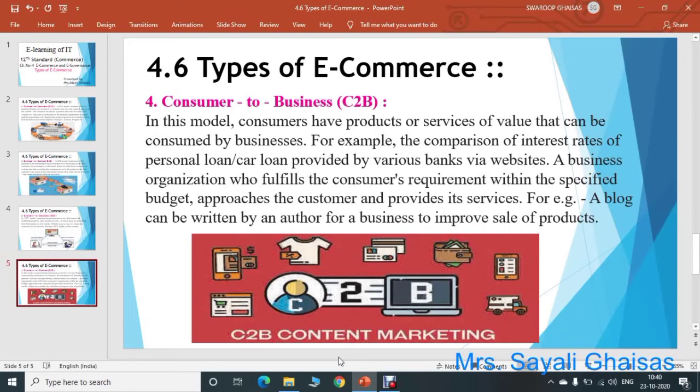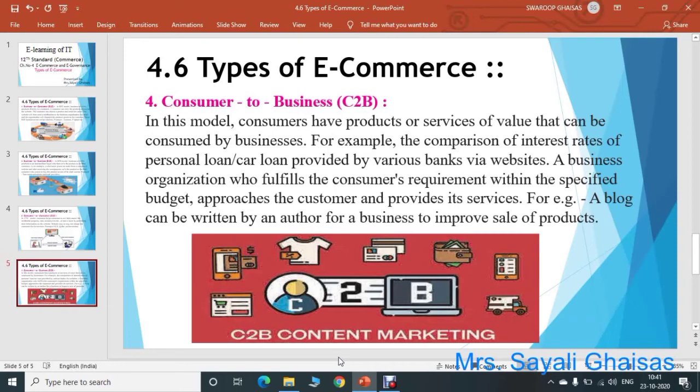For example, comparison of the interest rates of personal loans and car loans provided by various banks via websites. So here the comparison of different interest rates for purchasing a car or taking a personal loan, provided by different banks on different websites, will help another business to make changes to their website.